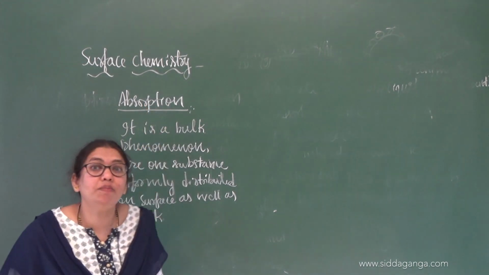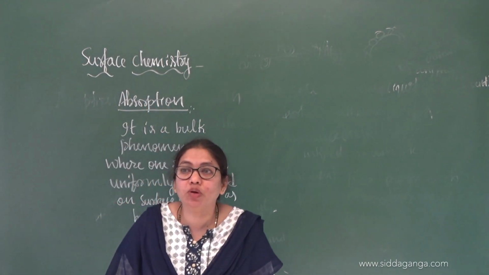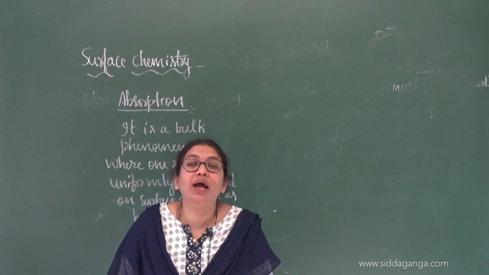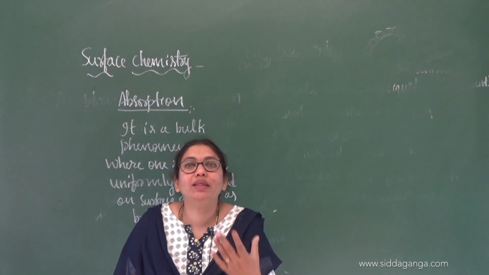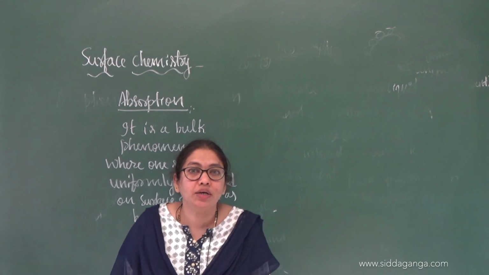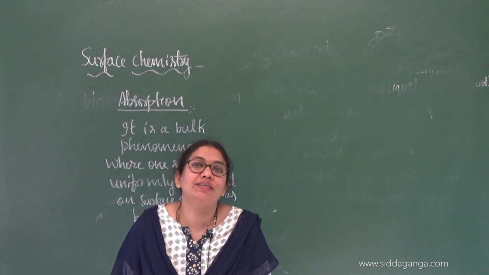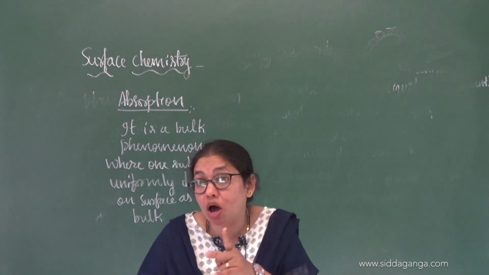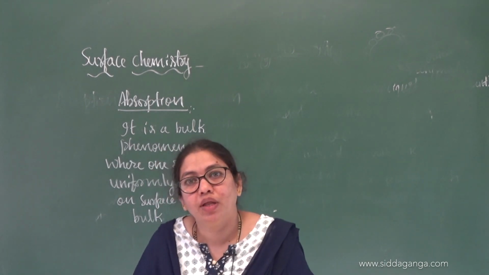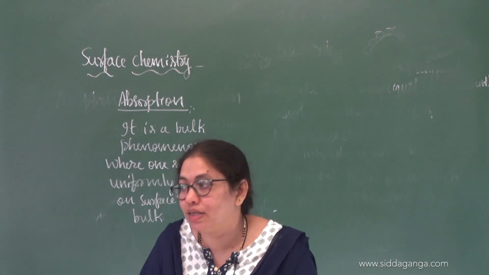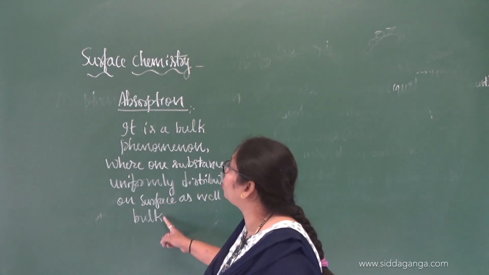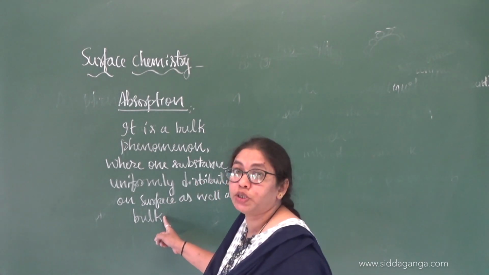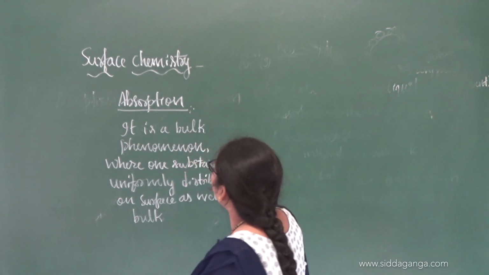Or you can have the example of anhydrous calcium chloride, a very good dehydrating agent. If you take anhydrous calcium chloride, it will absorb the moisture content. I am saying absorb, not adsorb. So it is a bulk phenomenon.